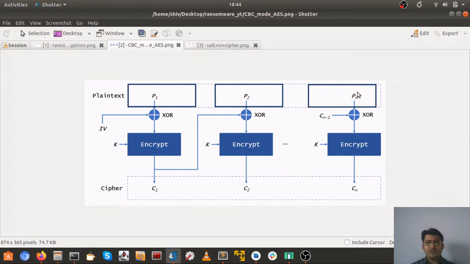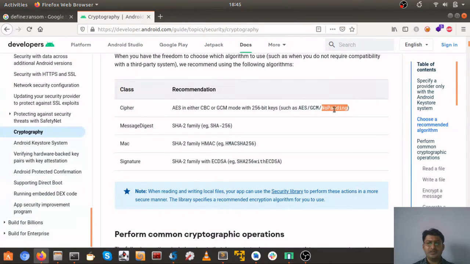In no padding, I think it will just pad in zeros at the end to make it a 128-bit block, because having a 128-bit block is mandatory. There are different modes like PKCS 5 padding and PKCS 7 padding. Over there, it will pad some bits at the end of this block if it is not 128 bits, and after that the block is processed further. That is basically padding.